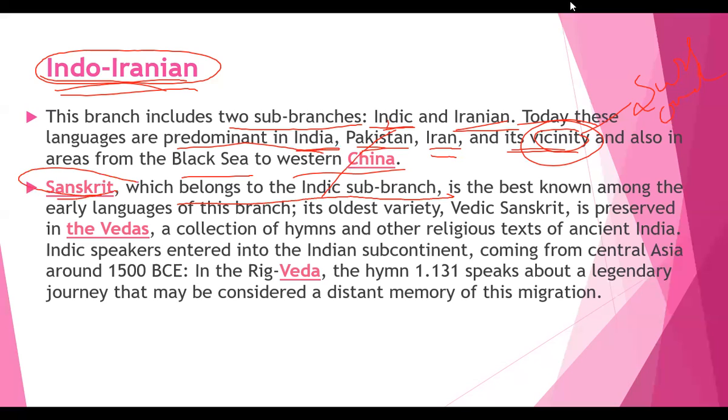Its oldest variety, Vedic Sanskrit, is preserved in the Vedas. This is the oldest variety which has been used, and it is yet preserved in the Vedas. This Indo-Iranian language has been used over there, and it is still preserved and we are praising it. It is a collection of hymns, the prayer songs which we listen to, and other religious texts of ancient India.